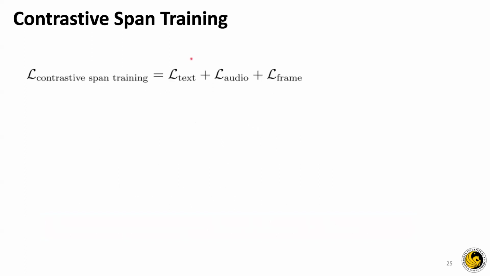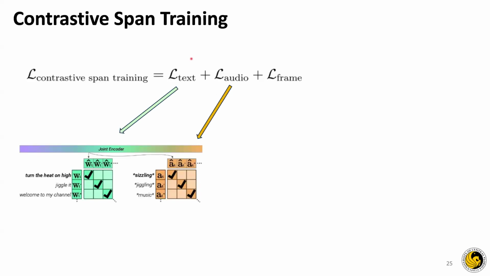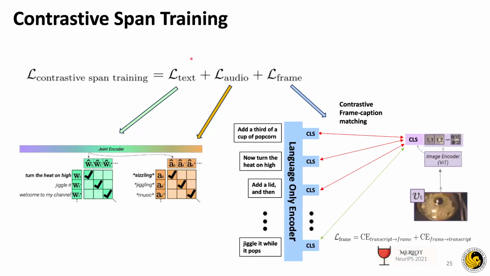Now, we just saw how we get the L text and the L audio, but how do we get the L frame? So what we do is we match a frame with all the encoded transcript that is provided to us, and that in turn supervises the frame encoder, so that we can learn without using any human-level data. So the total loss here is the symmetric total frame loss between the transcript and the frame, and the frame and the transcript. And this is how we get the total contrastive span loss for the paper. And the pre-training and evaluation study and experiments will be taken over by the